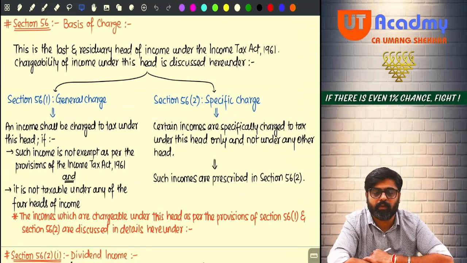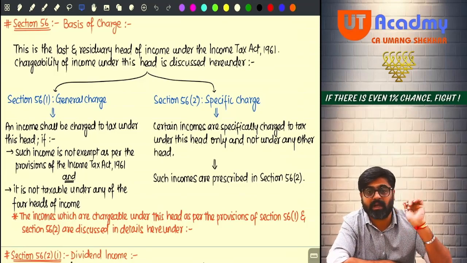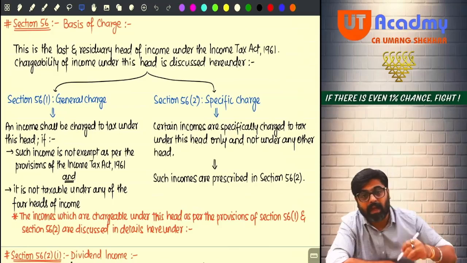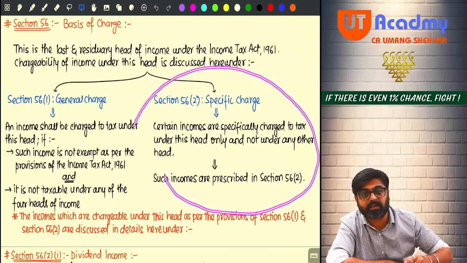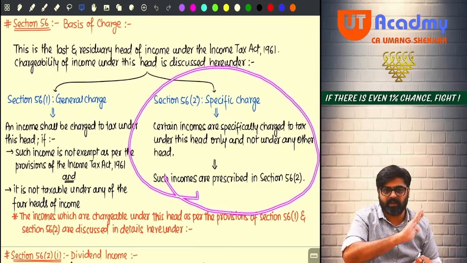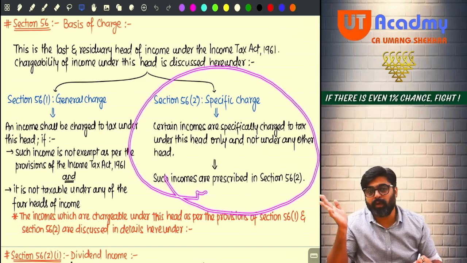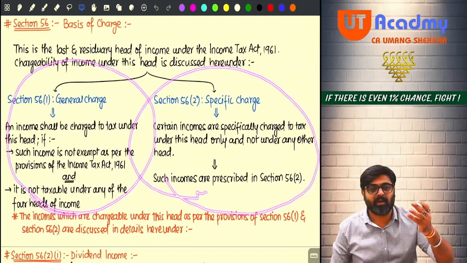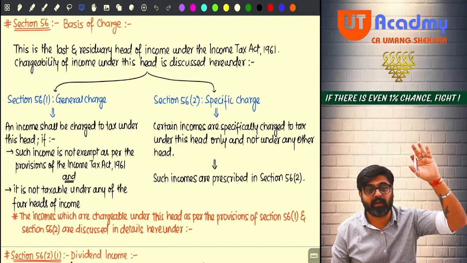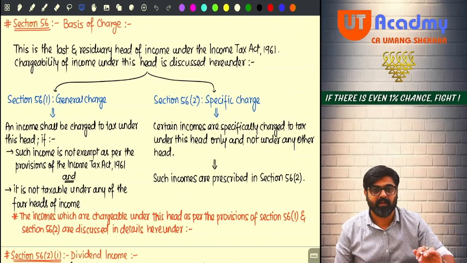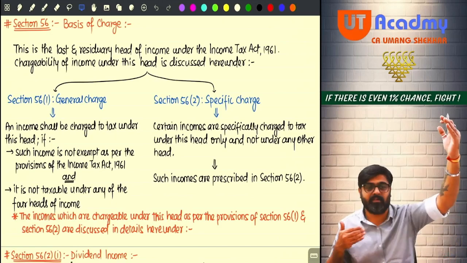Okay. So one by one we are going to start discussing the incomes. Which incomes will I start discussing? I will start with the specific charge. Once that list is done, I will give you a few examples of general charge incomes also. Because I cannot give you an exhaustive list of all the incomes which are taxable under the head IFOS because of general charge. That list can be endless.